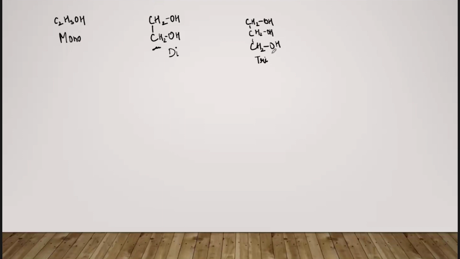Suppose this is C2H5OH. Okay. It is an alcohol because one H of ethane has been replaced by OH. Okay. But इसमें क्योंकि one OH group लगा हुआ है, तो it will be considered as monohydric alcohol. Now we have this compound where we have two carbon atoms and two hydrogens, they have been replaced by OH. So obviously, because they are two, it will be known as dihydric. Similarly, when three OH are present, then that will be known as trihydric alcohols.